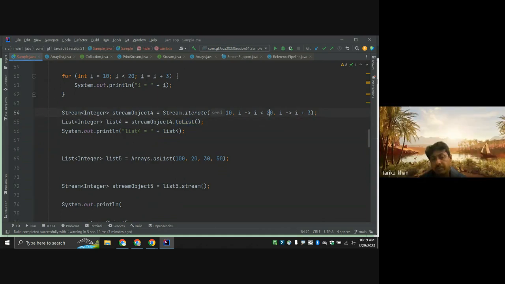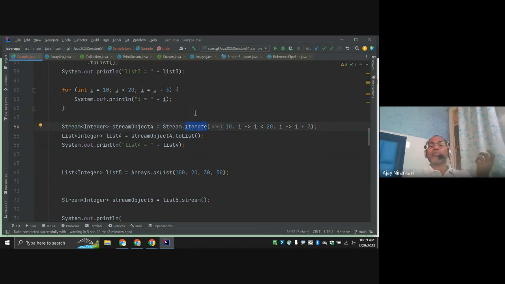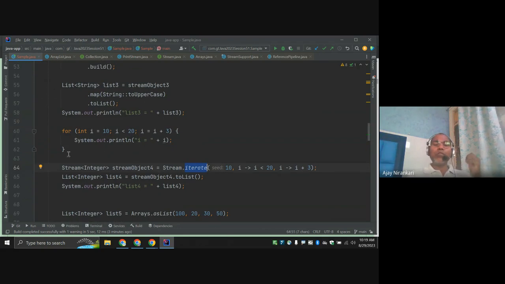Right. So there are some stream generator factory methods which help us to generate a stream. And generally, whatever you do with a for loop, you can do from here. This method we can generally use like a forEach method.